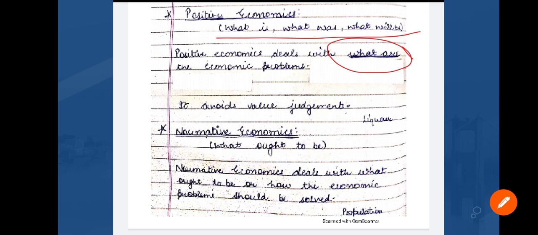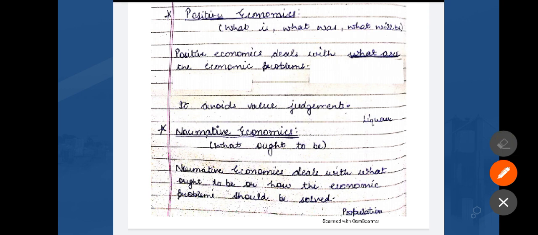And how can we find that? First we have to identify what the economic problems are and how we are going to solve them. So what questions come under this? What is, what was, and what will be. I hope you understand it. Positive economics is also known as positive science, and normative economics is also known as normative science.